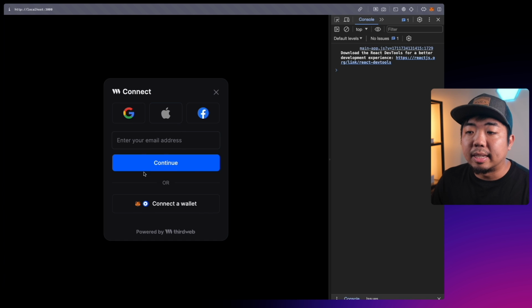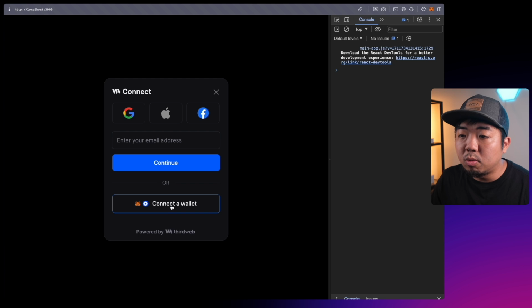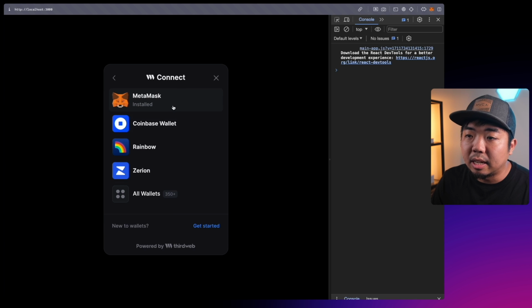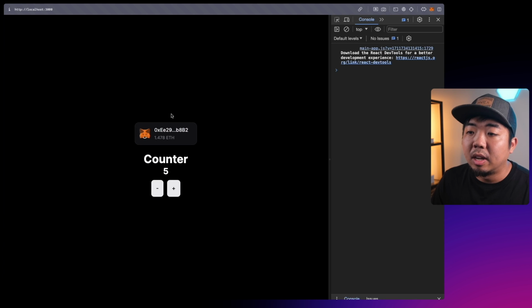So we have a Connect Wallet button here. We can click on this. We can select how we want to connect to our Web3 application. In this case, I'm going to select MetaMask here. Once a wallet is connected, we'll see our counter. You can see currently our counter is at 5.